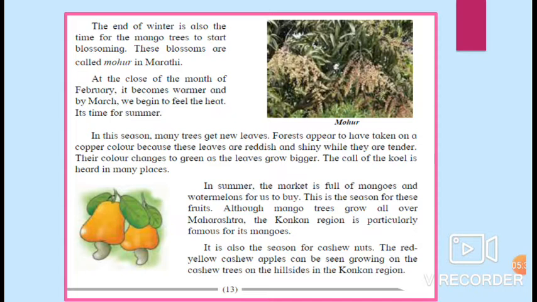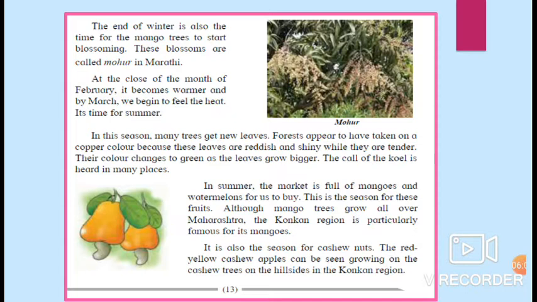It's time for summer. In this season, many trees get new leaves. Forests appear to have taken on a copper color because these leaves are reddish and shiny while they are tender. Their color changes to green as the leaves grow bigger. The call of the koel is heard in many places.